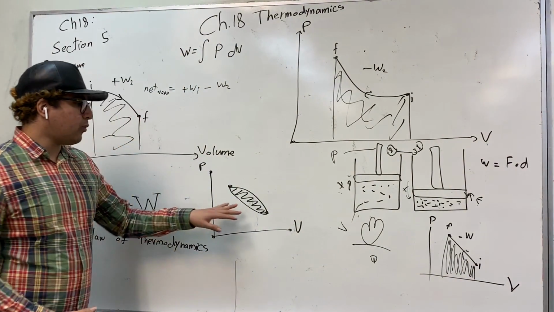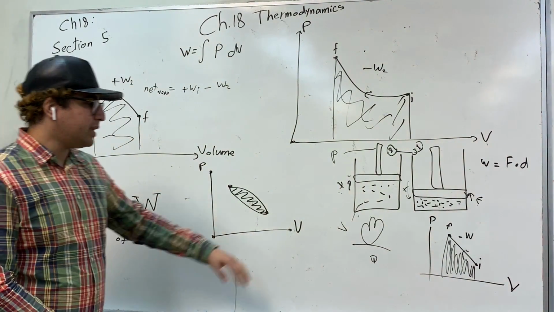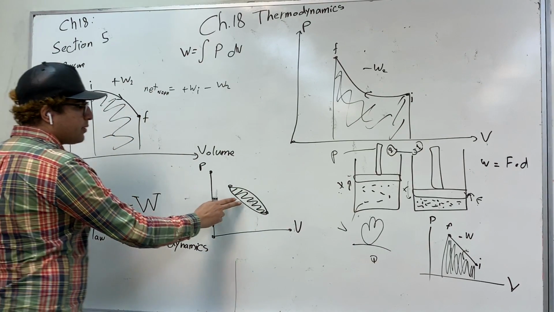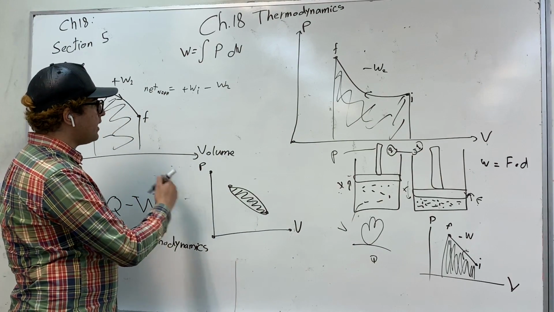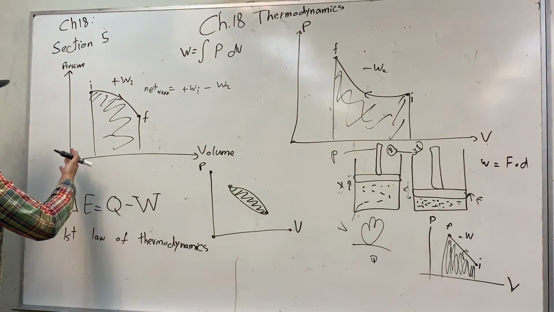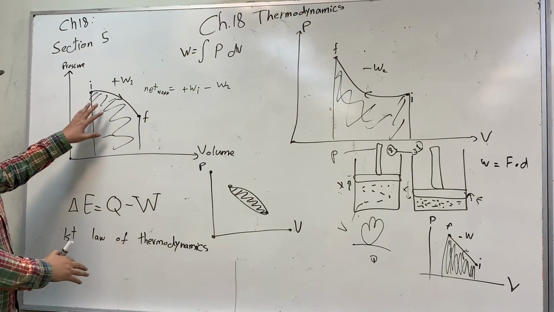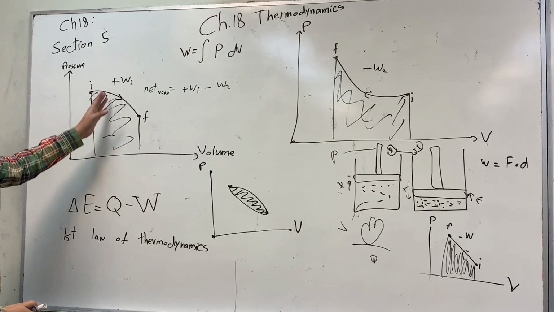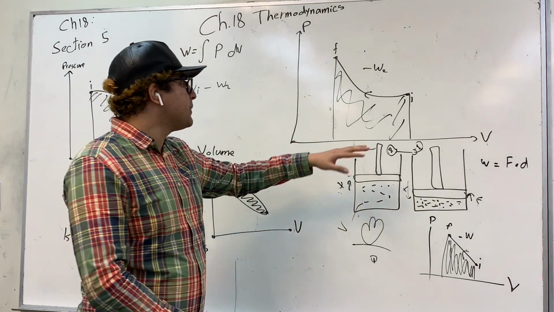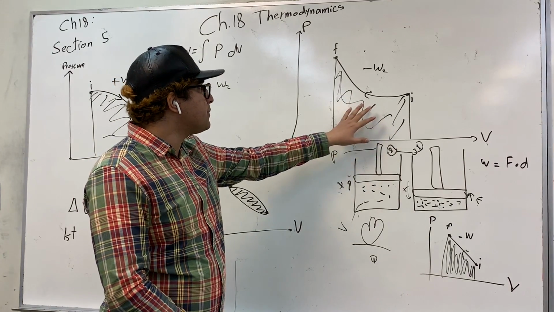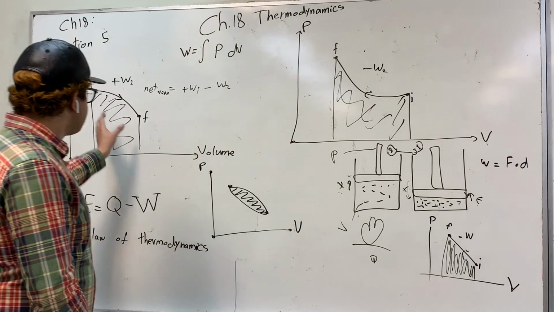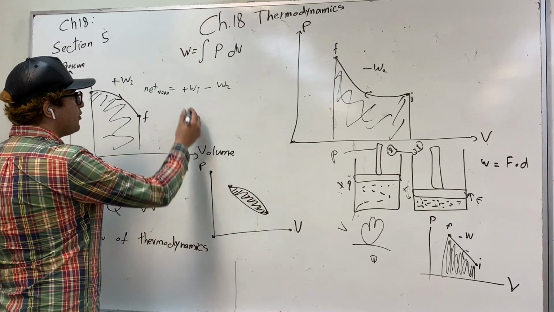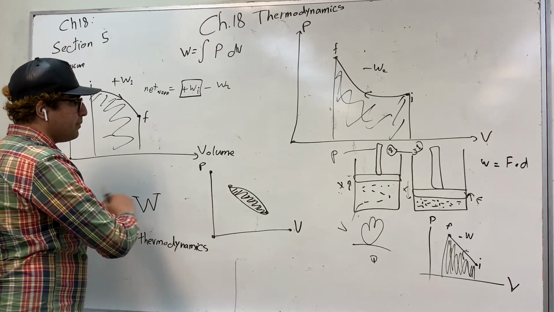All right, sorry, this is the work done by the system, I mean by the gas on the piston. So we know, is this work positive or negative? We know that it's positive. Why? Because as we can see from the graph, the area under the positive curve is bigger than this area. So we basically took the negative work area and subtracted it from the positive work area. So we have some left over from the positive work, so this must be positive.